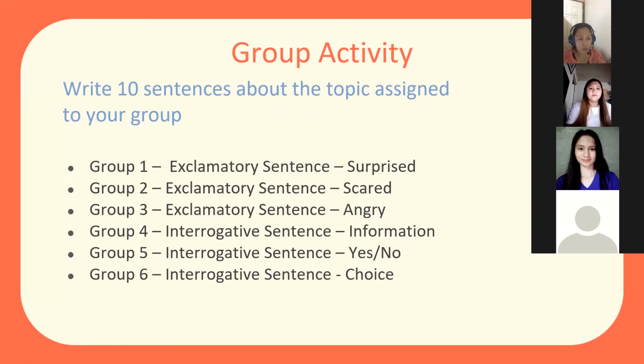For group 2, exclamatory sentence for scared. Group 3, exclamatory sentence for angry. Group 4, interrogative sentence for information. And for group 5, interrogative sentence for yes or no. And lastly, for group 6, interrogative sentence for choice. So you can now go to your respective rooms. I will give you 10 minutes to do this activity.